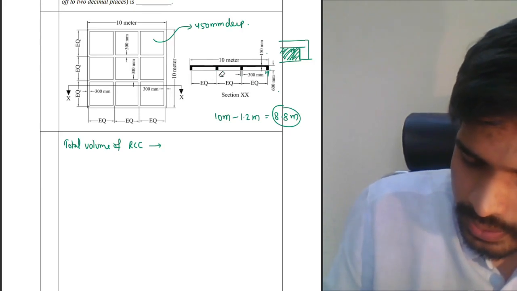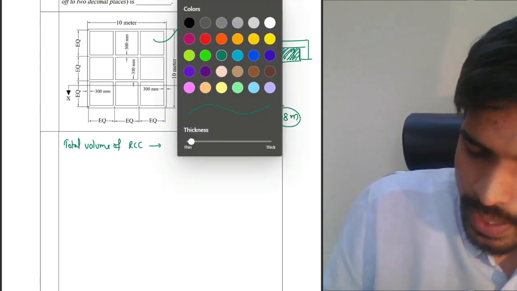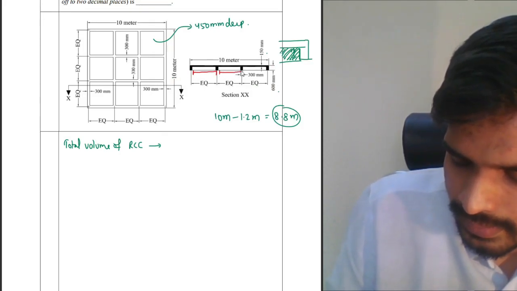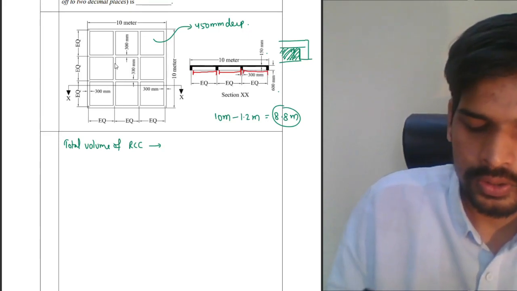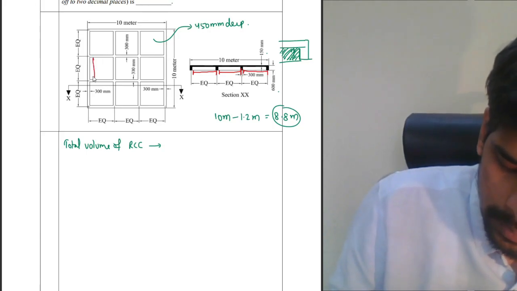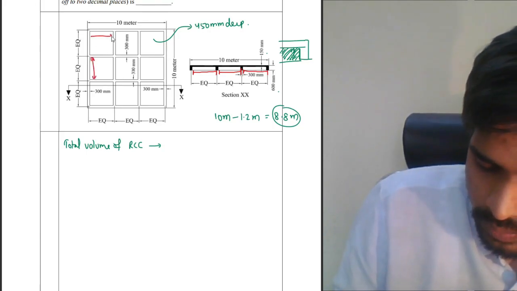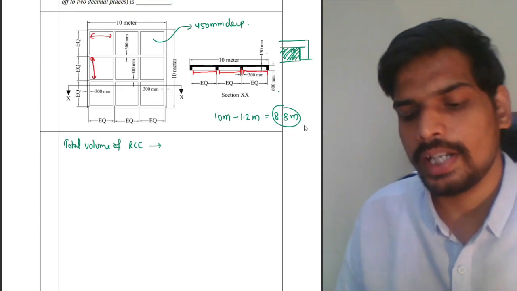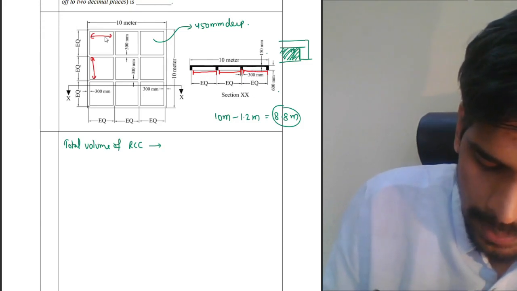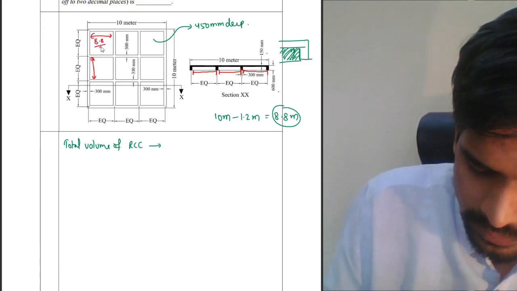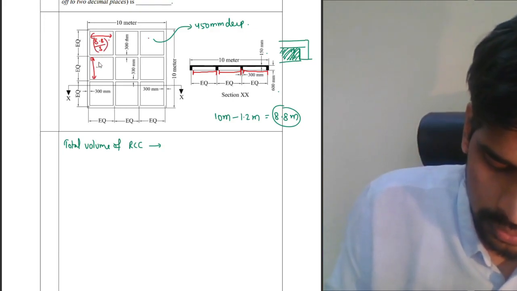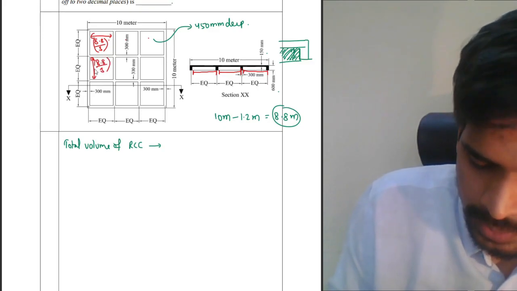What is this 8.8? The inner dimension. This inner dimension plus this inner dimension plus this inner dimension. So the dimension of the depression, length and breadth of the depression, this part, and also this part, both will be same, and that basically will be 8.8 upon 3, right? So this dimension is 8.8 meter divided by 3. Divide the 8.8 part into 3 equal portions. This also is 8.8 upon 3 in meters.